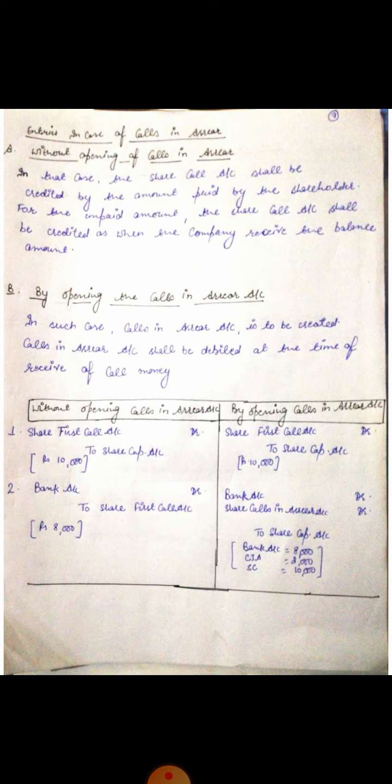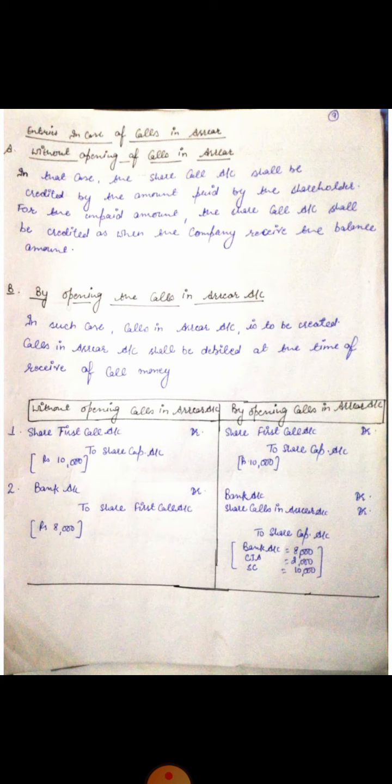Share first call account debit to share capital account. Then the share call account shall be credited by the amount paid by the shareholder. For the unpaid amount, the share call account shall be credited when the company receives the balance amount.